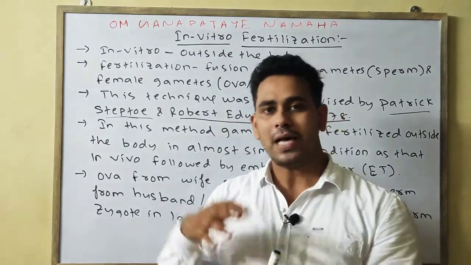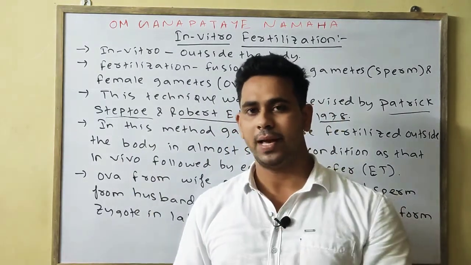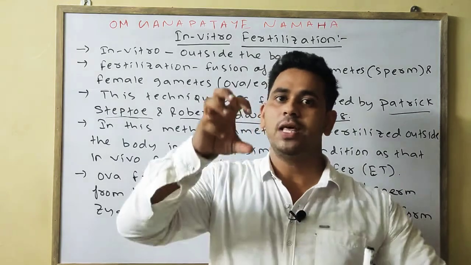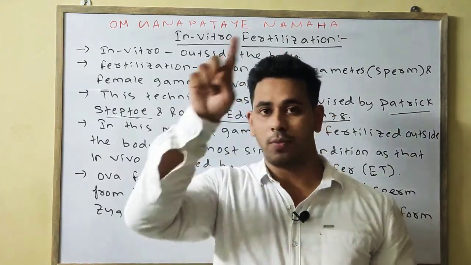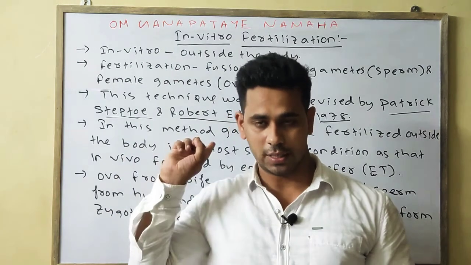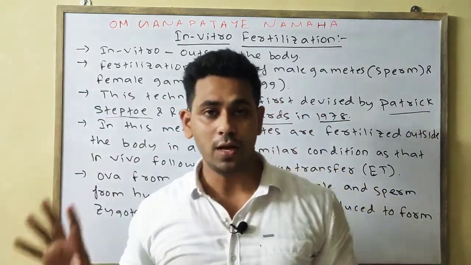In vitro means the fusion of the male gamete and the female gamete takes place outside the body, in a laboratory. After the zygote is formed, up to the 8 blastomere stage, it is transferred into the mother's womb.